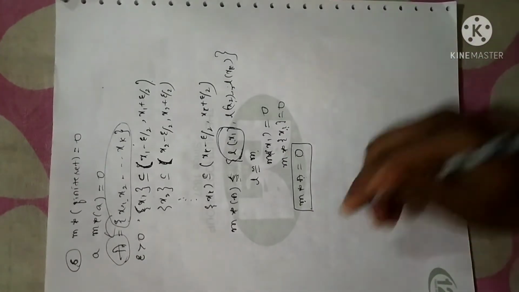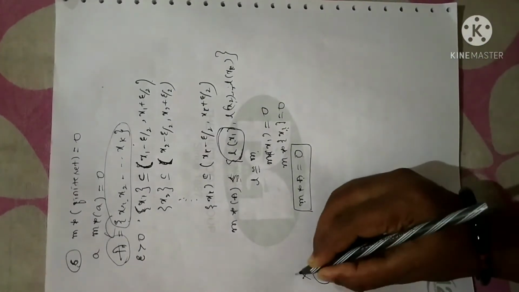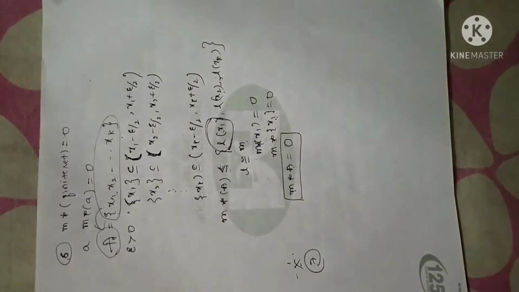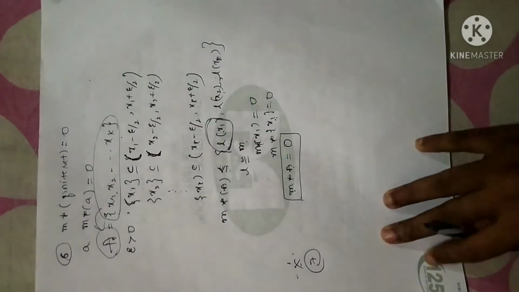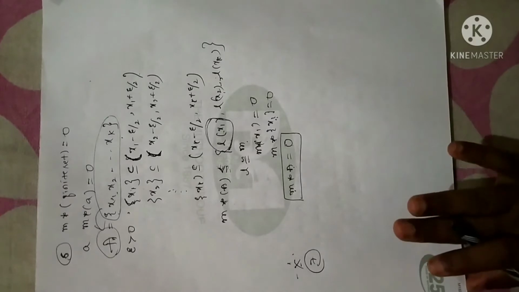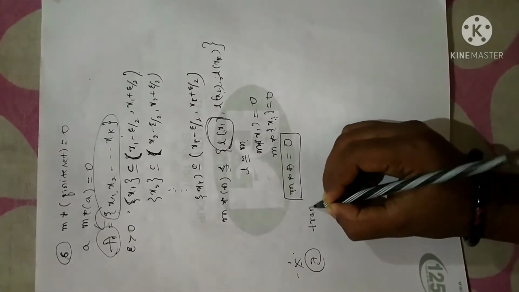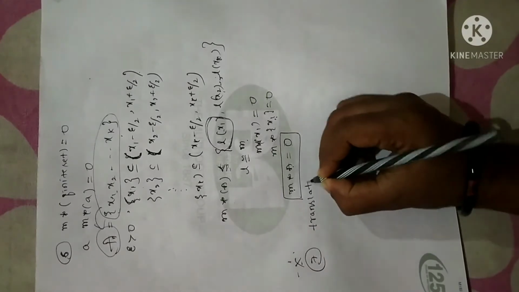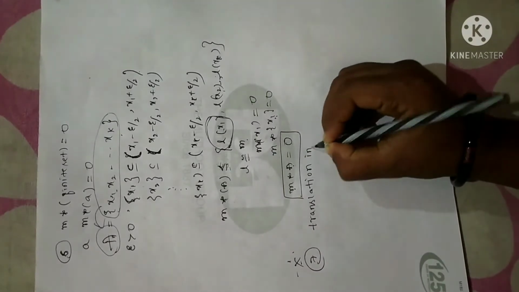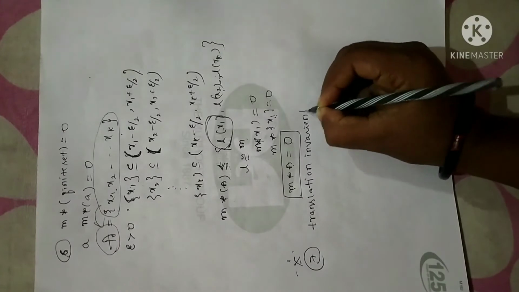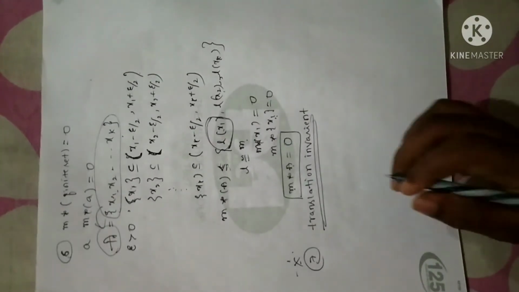Clear? Now the 7th property is a very important property. And this is the main property. Based on this, we are going to derive the rest of the theorems. And this property you have to remember, very, very important. It is also asked in one of the years. I'm sorry, I don't know the exact year. We say translation invariant property. We use this particular property in the rest of the theorems.